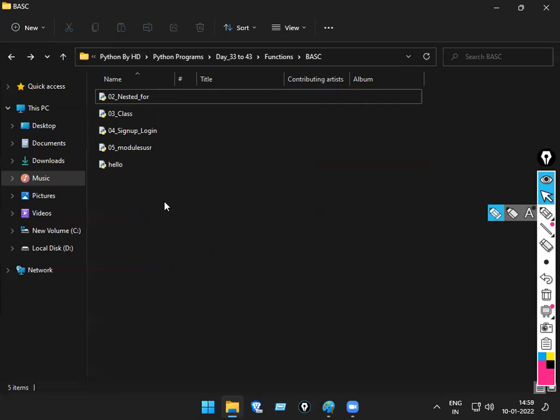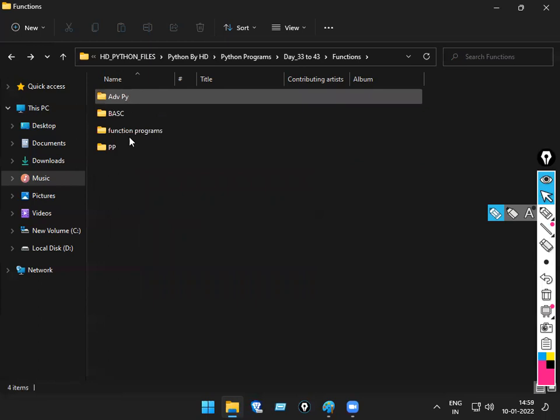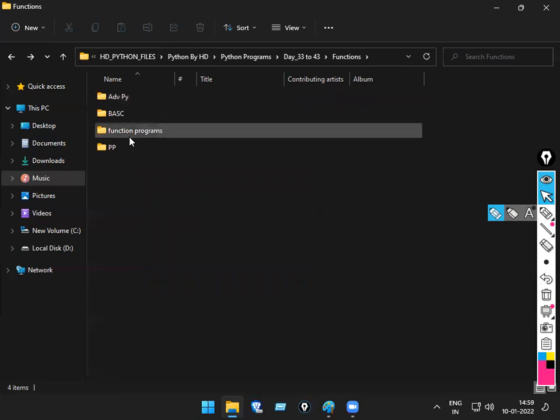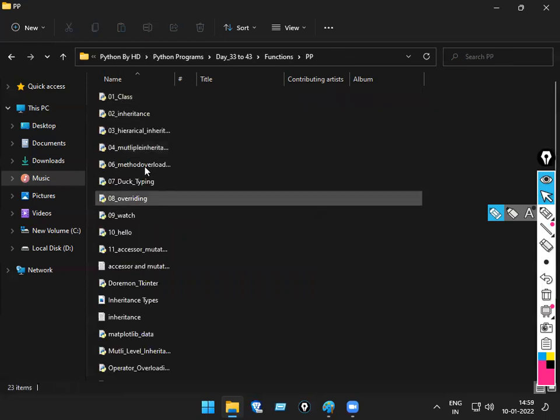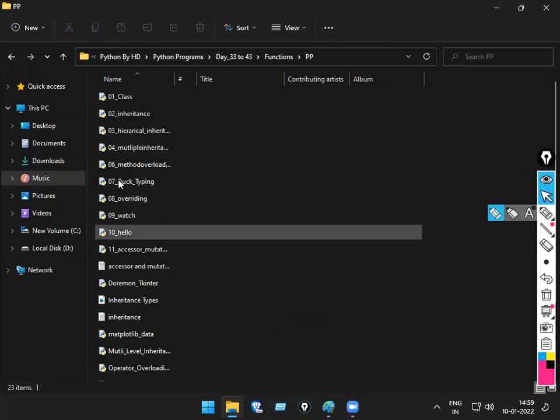Import part. Okay. So now let us go to what? Function programs. We will go later to class, inheritance, all those things. Easy only. Okay. Don't worry.